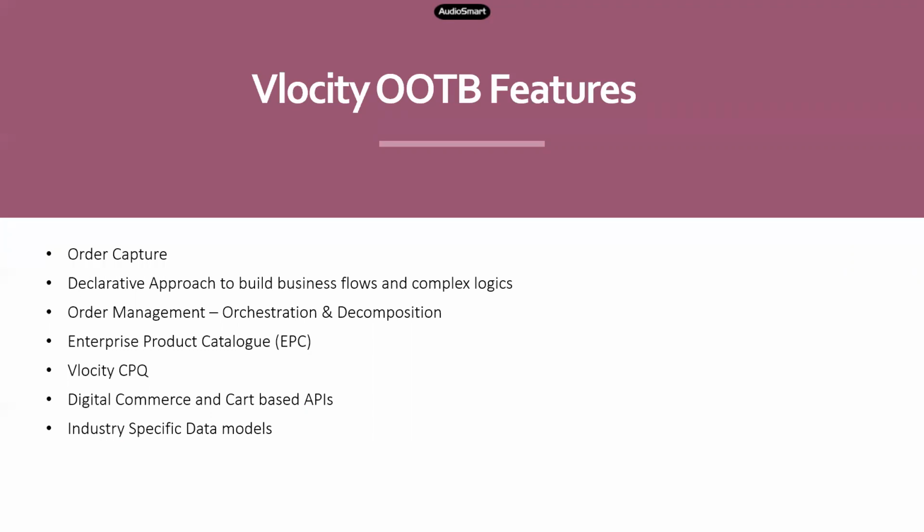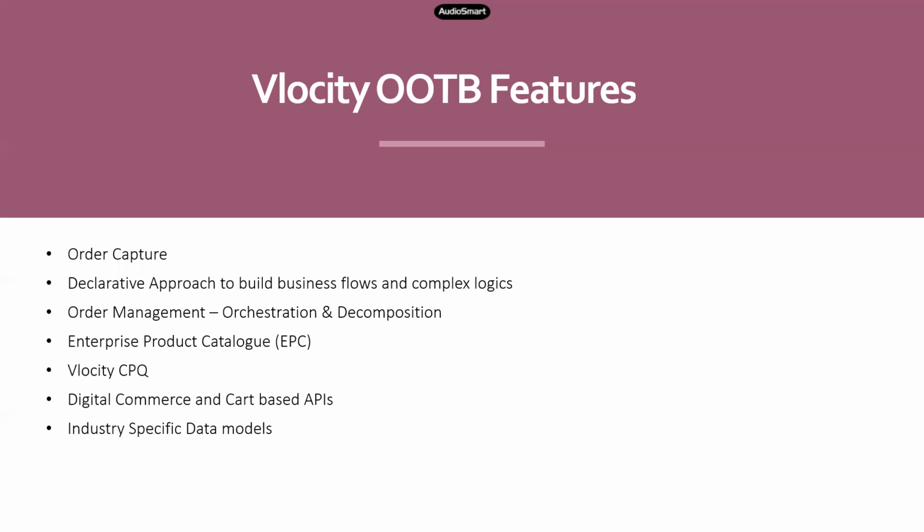CPQ has a lot of components which may not be necessary in the telecom domain, so they have reduced it. They have customized it in such a way that only whatever is required by your telecom domain is added, and we call it Velocity CPQ. Right? And it really helps you in designing the most dynamic pricing for your dynamic product catalog.